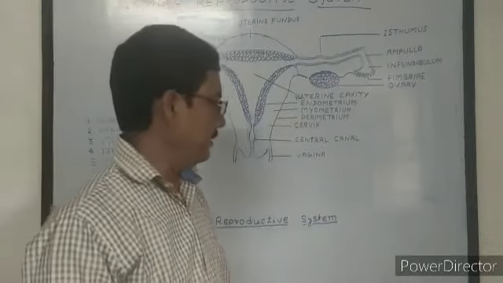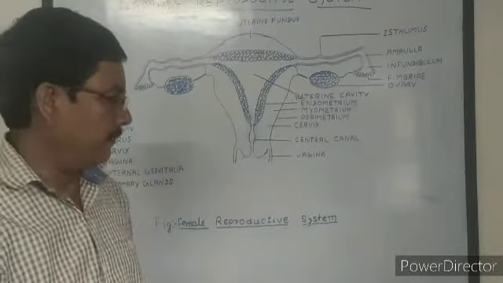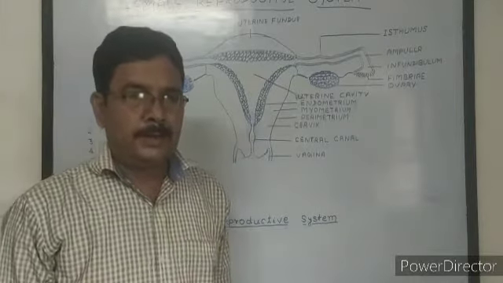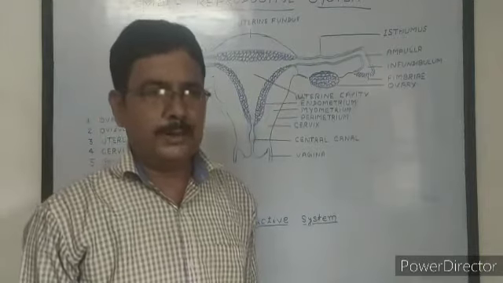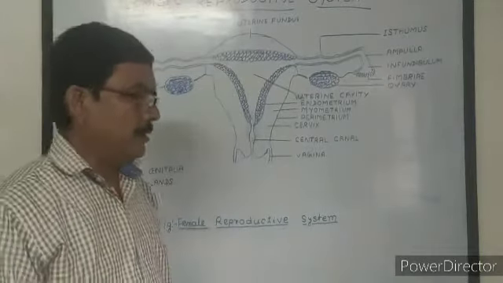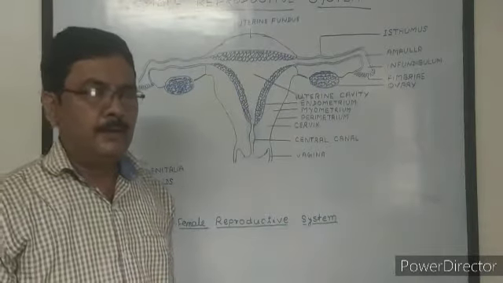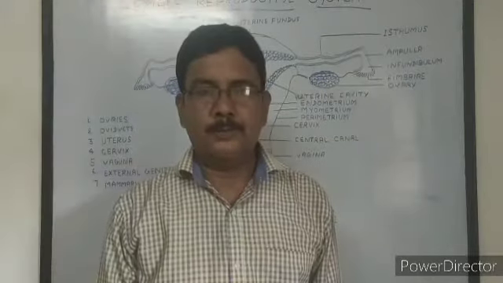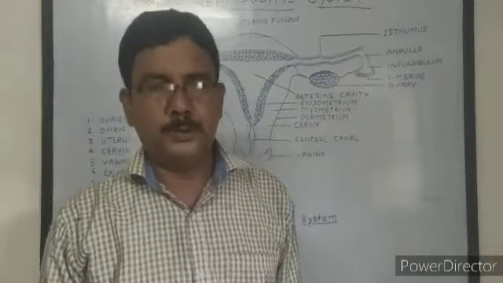Menarche is the age when the first menstrual cycle starts and the female becomes capable of reproducing. The age of puberty in females is about 12 to 14 years. At puberty, all the secondary sexual characters develop and the body of the female becomes sexually mature and capable of reproducing.